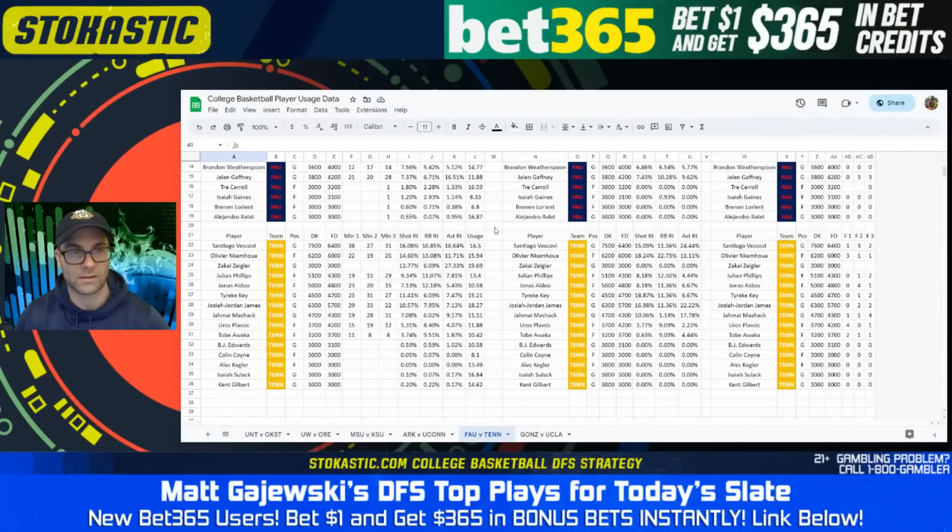And then the other player I think that's fairly secure is Josiah Jordan-James. Has played 29 and 33 minutes in the first two tournament games. Just battled injury down the stretch. Otherwise, Josiah Jordan-James is probably a 30 minute per game player. His rates leave a little bit to be desired, but they are on the increase. You can see 17% shot rate, 22% assist rate last three. Rebound rate you'd expect to come up here as well, with him kind of playing that small forward position for Tennessee. So he's interesting, price adjusted.